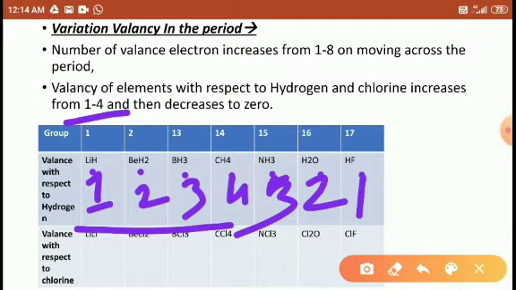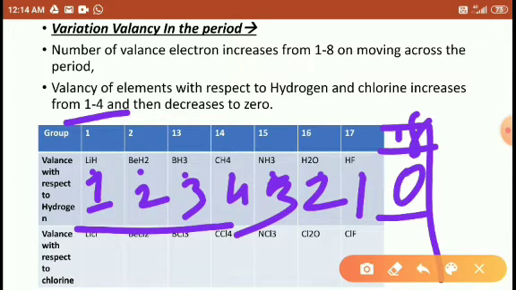The 18 group of elements is 0, students. If you use the 18 group of elements, the valency is 0, it cannot show any kind of bond. Right students?